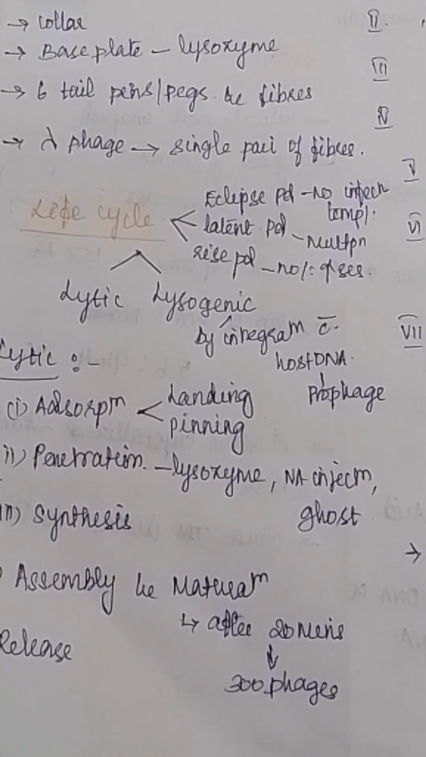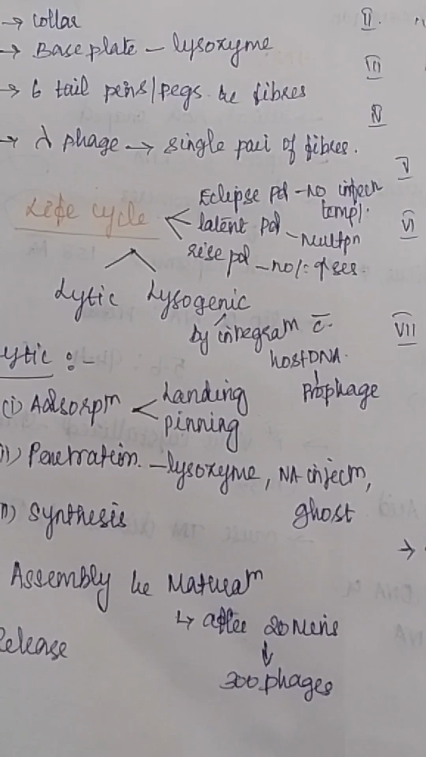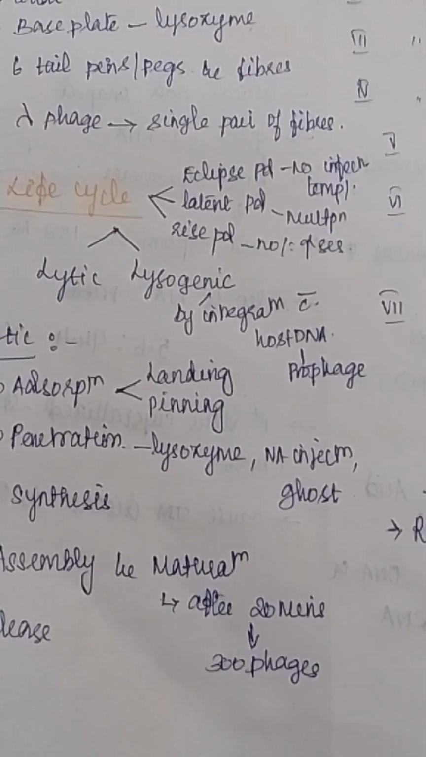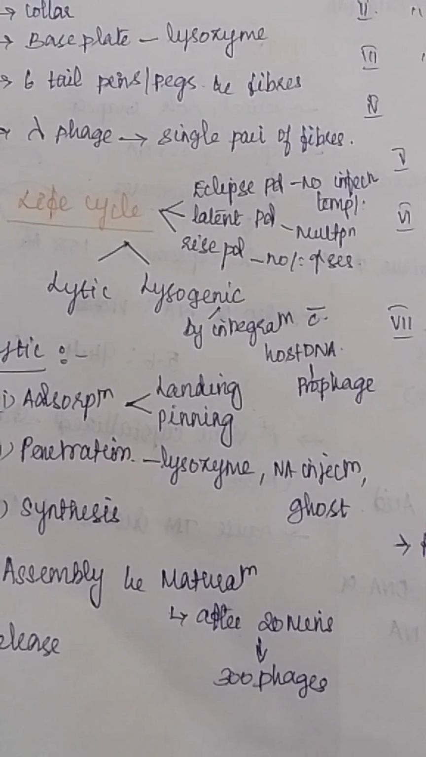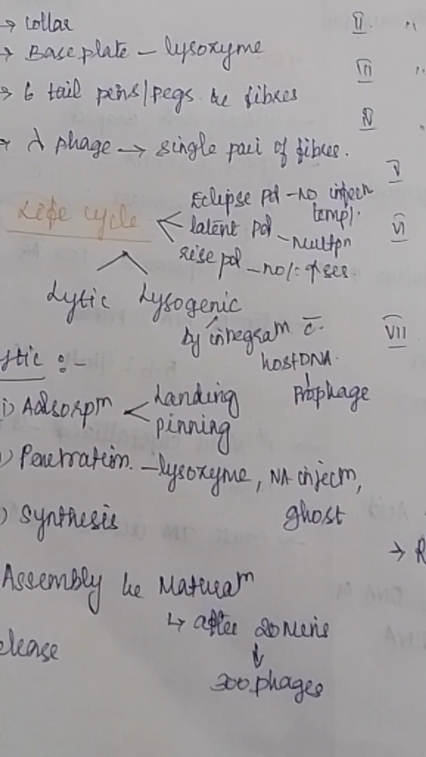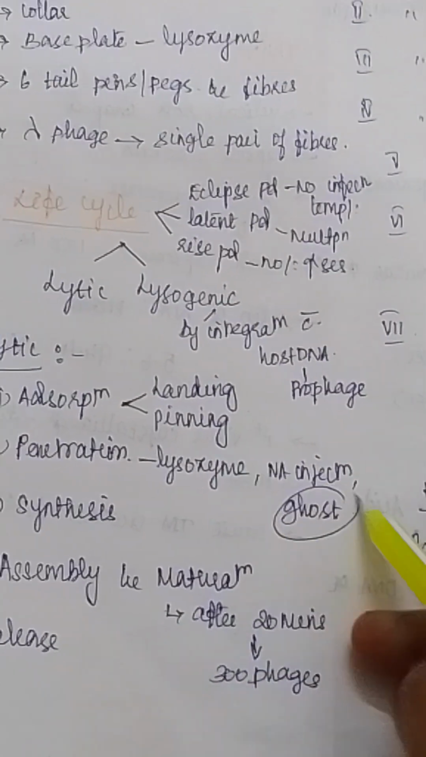Here the penetration occurs due to the presence of lysozyme enzyme which is produced by the base plate of the bacteriophage. And after penetration, the nucleic acid, that is the genetic material, will go inside, and the capsid, that is the protein coat, will be there on the outside. This protein coat is called the ghost.